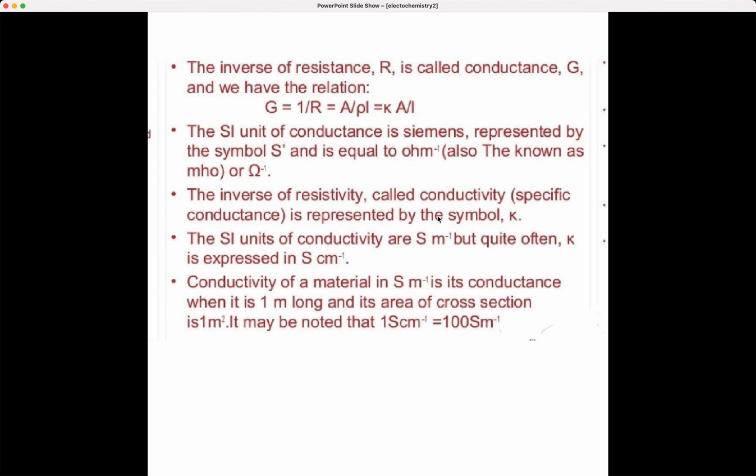Then the inverse of resistivity we call conductivity or specific conductance, which is shown by the symbol K. The SI unit of conductivity is S per meter, but often K is represented in S per centimeter. Conductivity of a material in S per meter is its conductance when it is 1 meter long and area of cross section is 1 meter square. And just remember the relation between these two conversions.